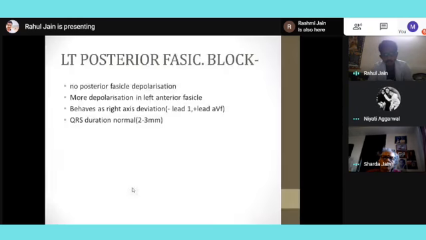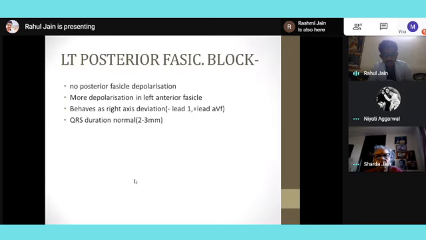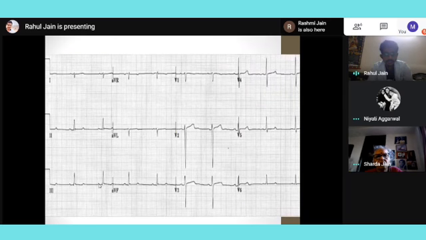So coming on to left posterior fascicular block, again, there is no hypertrophy, it is almost normal. V1, V2 are showing negative waves and V4, V5 are showing positive waves. But lead 1 is showing negative wave and AVF is showing positive wave. So it is right axis deviation. So again we can make a diagnosis of left posterior fascicular block because there is right axis deviation without any right ventricular hypertrophy.